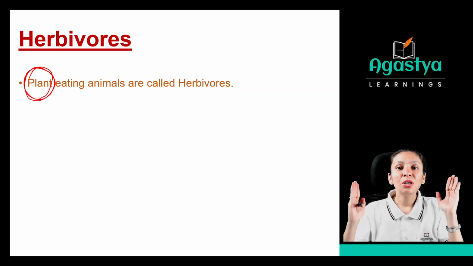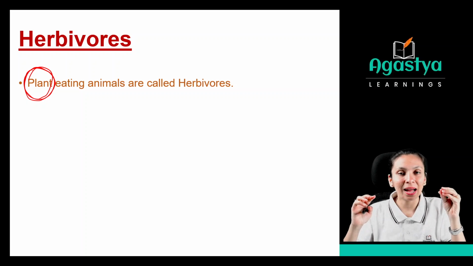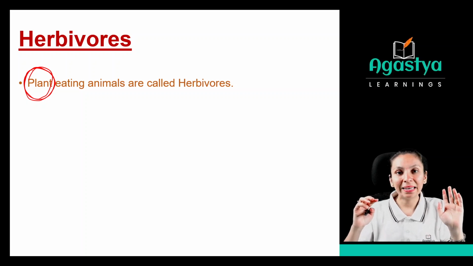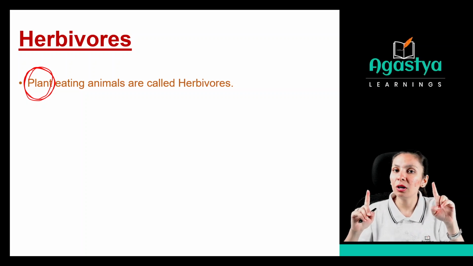So the animals which take plants or plant related products are called herbivores. Is this clear? Remember this very much. The meaning of herbivores is the animals which take plants or plant related products.